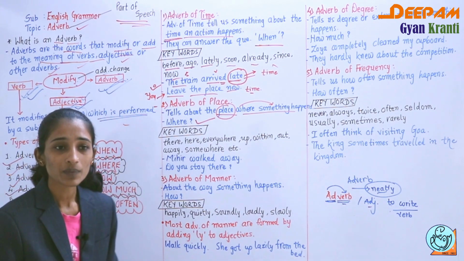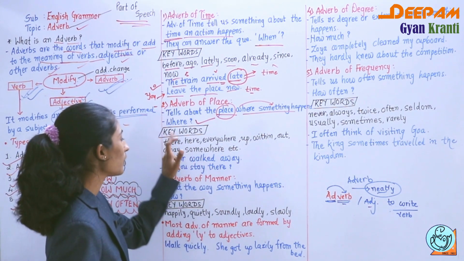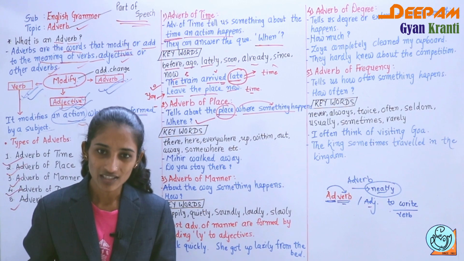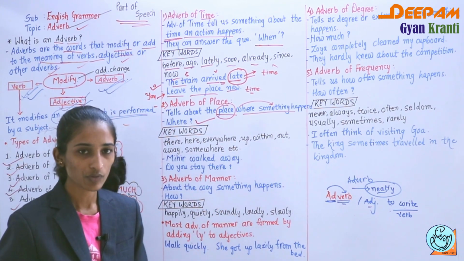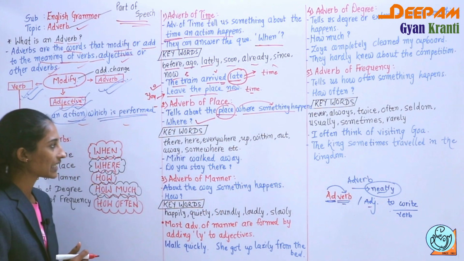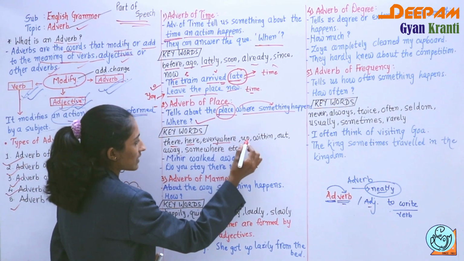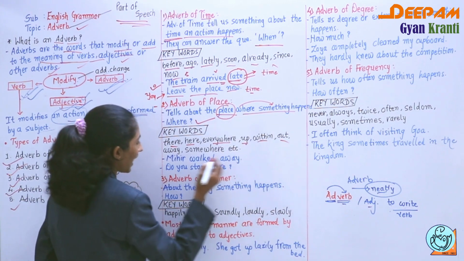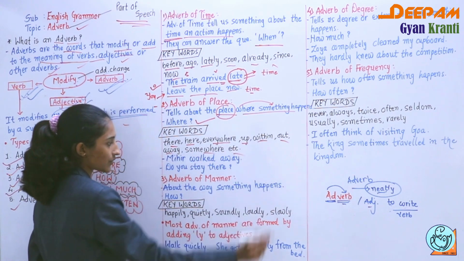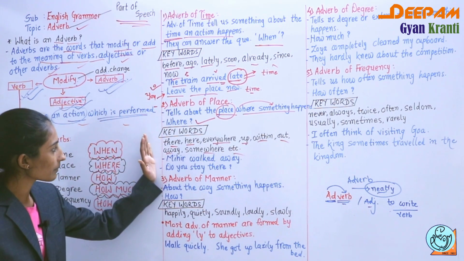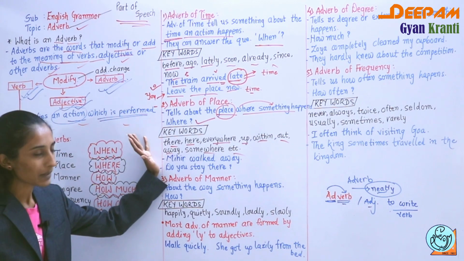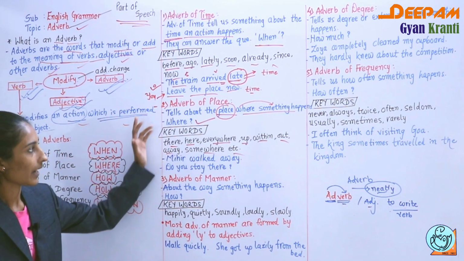If you ask a question with the help of where, you get the answer, and that answer belongs to adverb of place. Some of the keywords are there, like there, here, everywhere, up, within, out, away, somewhere, etc. These are the words which show the place. They are called adverbs of place.